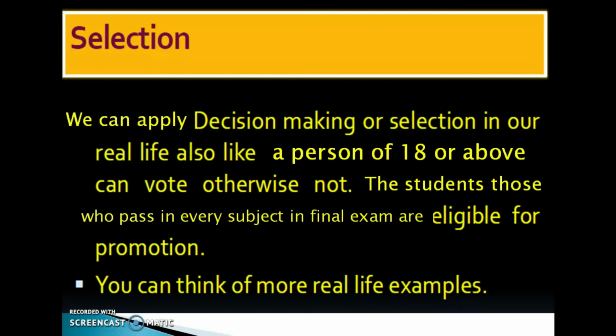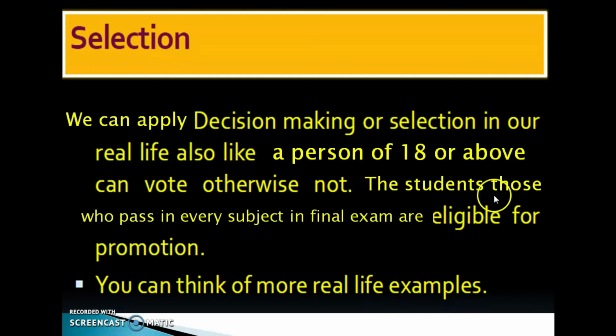Selection, we can apply decision making or selection in our real life also. Like a person of 18 or above can vote, otherwise not. That means if a person's age is above 18 or equal to 18, that person can vote, otherwise not.